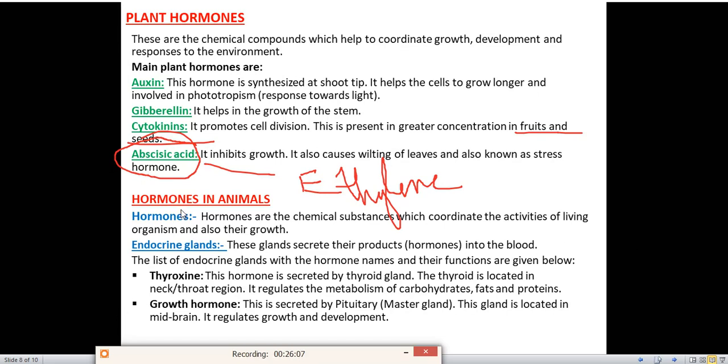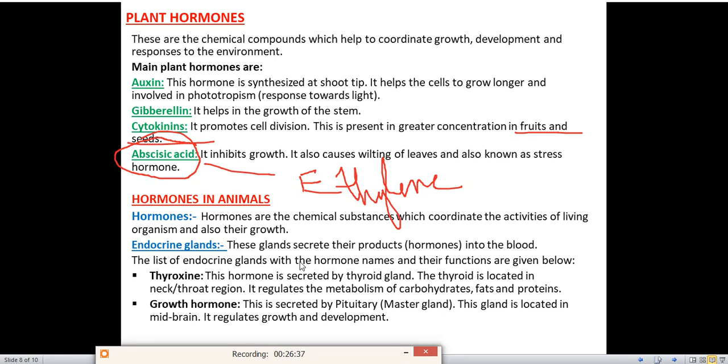Now we'll read hormones in animals. Again, the definition of hormone is the same. Hormones are the chemical substances which coordinate the activities of living organisms and also their growth. Next, endocrine glands. What are endocrine glands? These glands secrete their products, which products? Hormones, into the blood. Means all the endocrine glands will secrete the hormones into the blood.